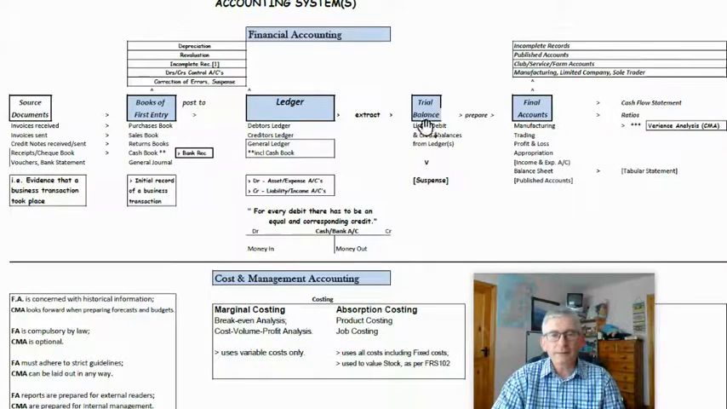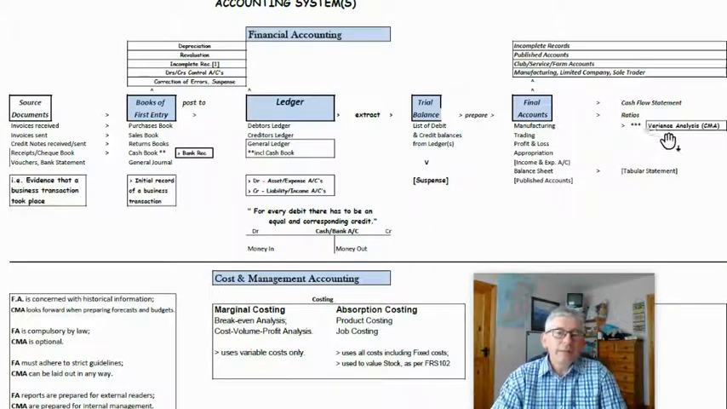Now, when your trial balance is done, you then go on to prepare your final accounts, things like your manufacturing, trading, profit and loss, appropriation, income and expenditure, your balance sheet, published accounts. These are all different versions of final accounts. And then from that, you can glean more information by preparing a cash flow statement to establish the cash position of a business, and extracting ratios to see how well a business is doing compared to last year, or comparing it to businesses in similar industries.